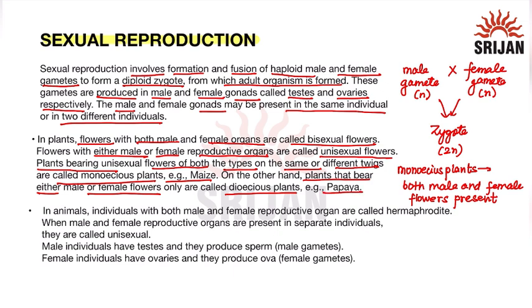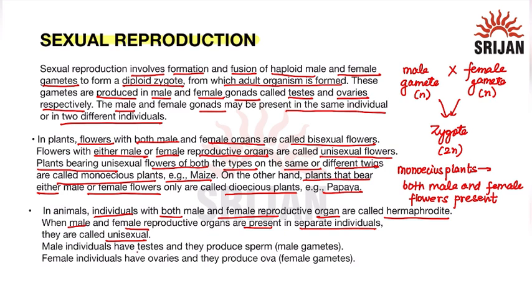Now, in the case of animals, individuals with both male and female reproductive organs are known as hermaphrodite. When male and female reproductive organs are present in separate individuals, they are known as unisexual.